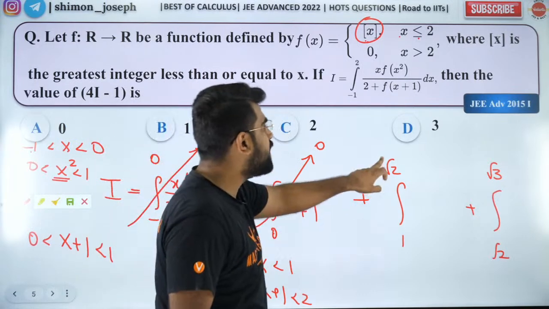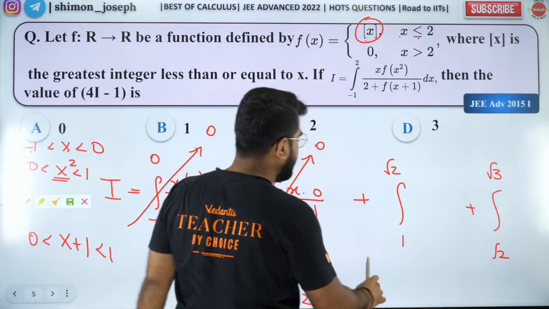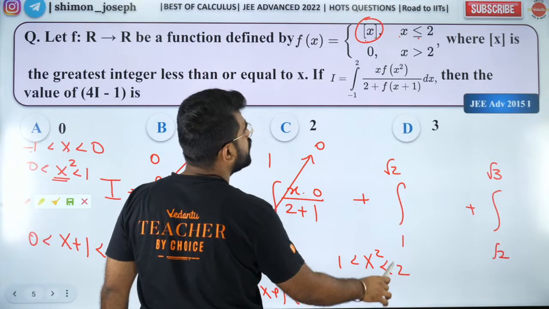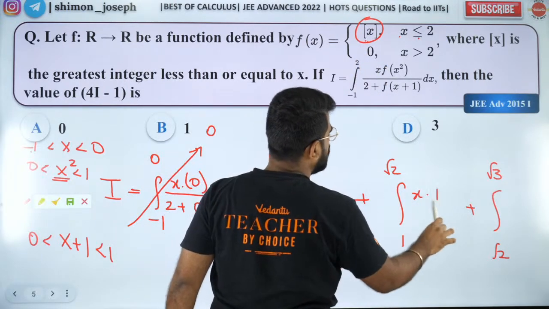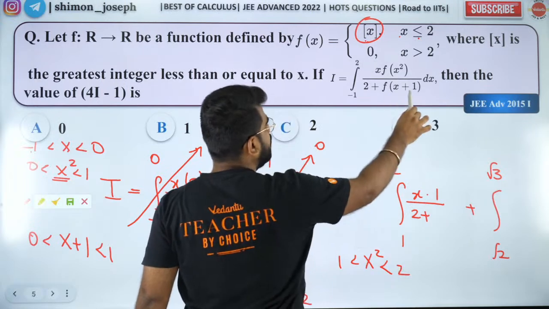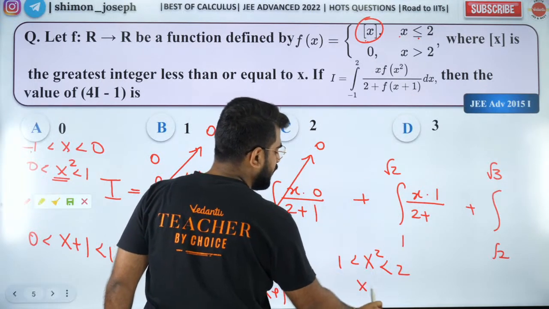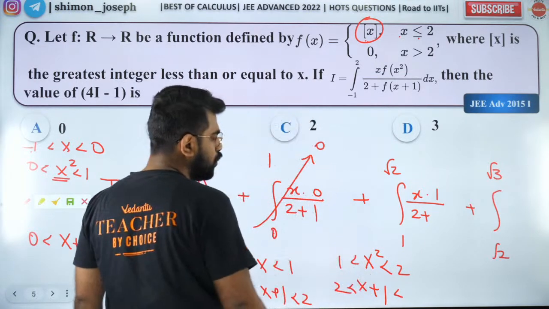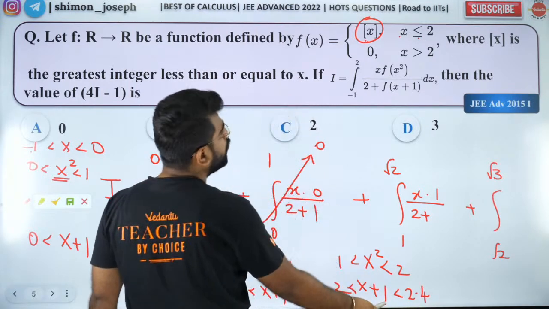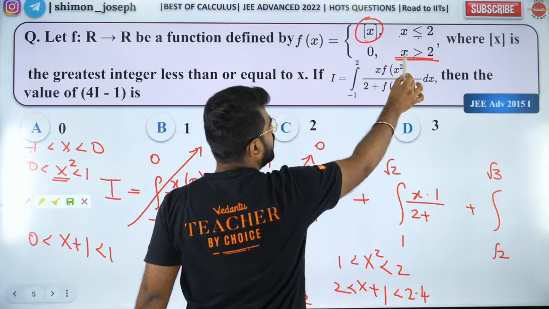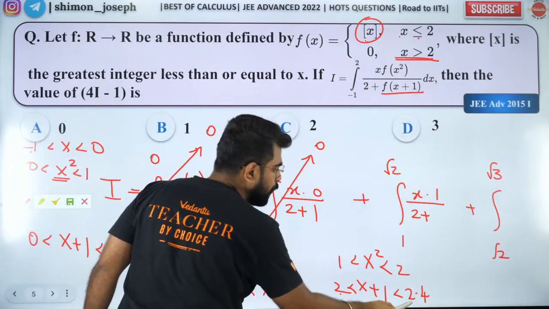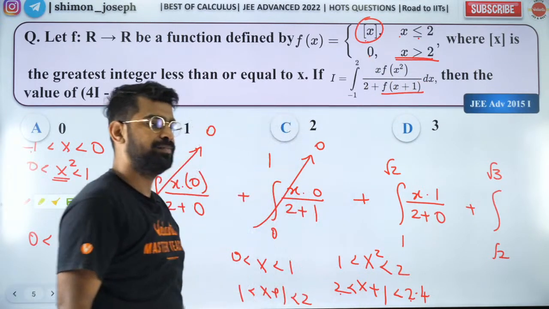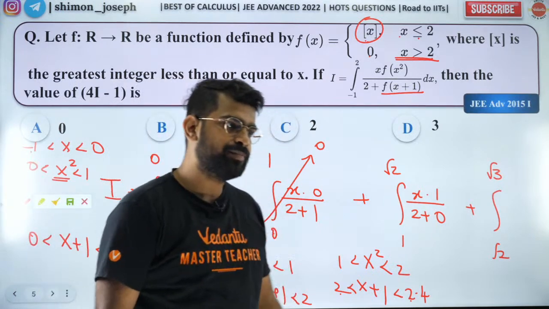Now the third one, 1 to root 2. So 1 to root 2 means x square will be between 1 to 2. If x square is between 1 to 2, box of that will be 1. So x into 1 by 2 plus f of x plus 1. So x plus 1 will be between what? X plus 1 will be between 2 to 2.4, right? So f of x plus 1 lies between 2 to 2.4, so it will lie in this interval, so it will be 0. So you will have 0 over here. Got it? Are you all clear?